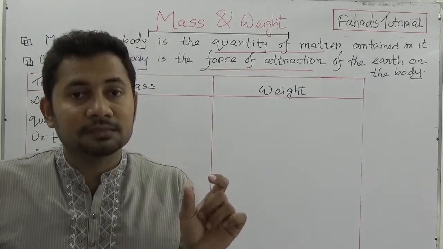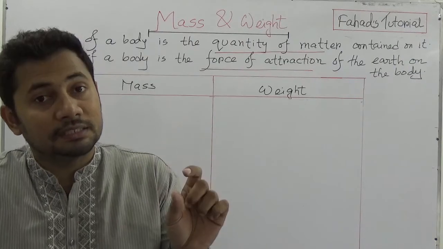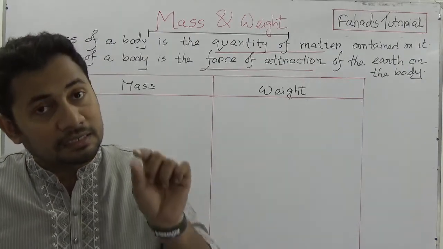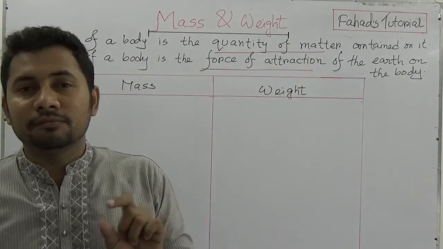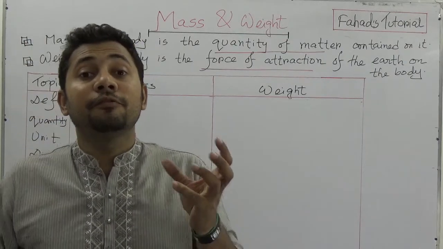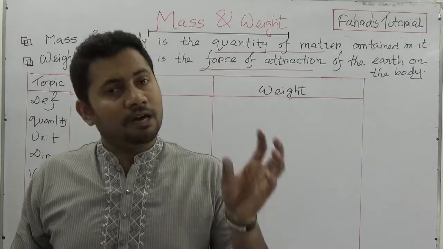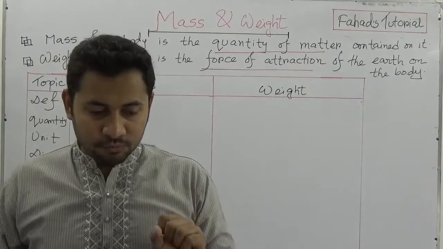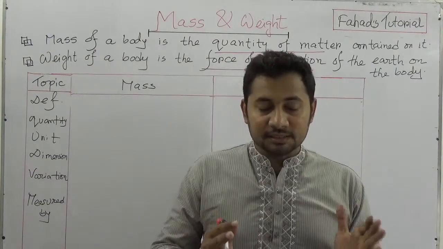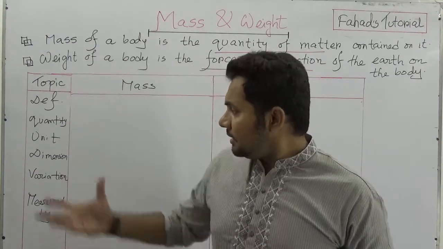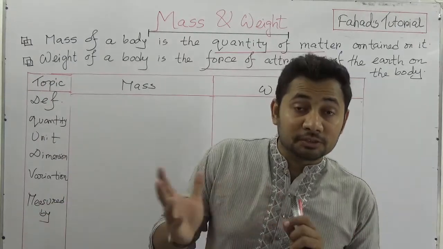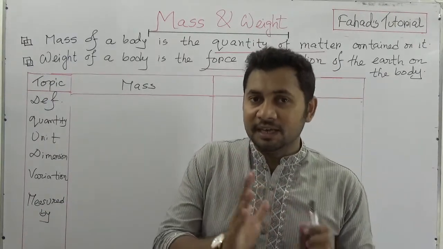So we need to compare these things, and to understand the concept clearly, we can take some topics for distinguishing between mass and weight.